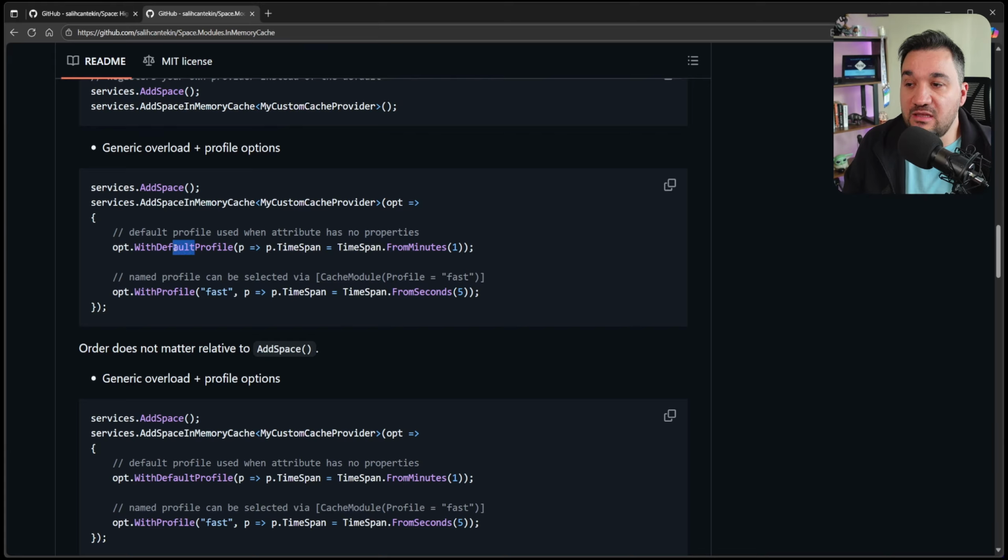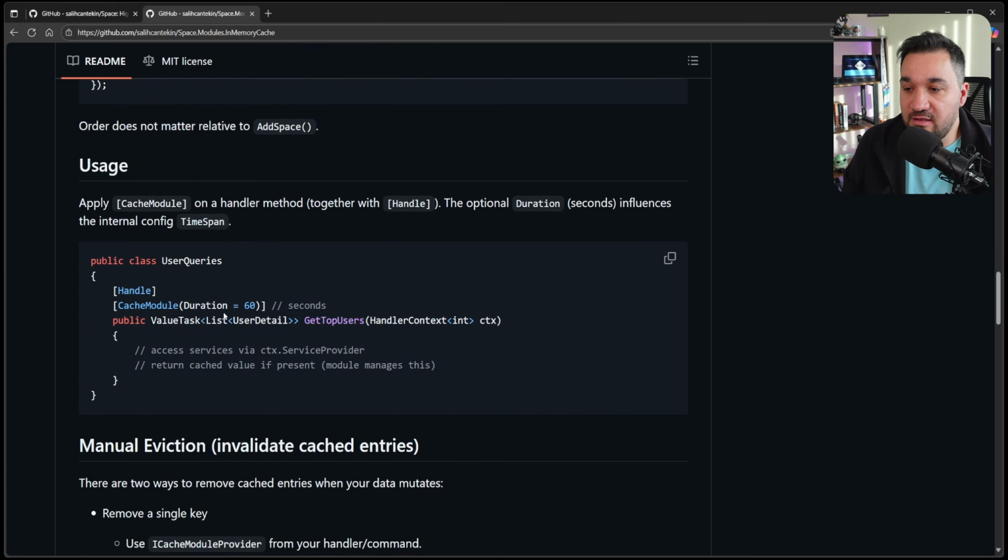For example, in this default profile, we can set a time span, which means how long I'm going to cache the value, of 1 minute, for example. But I'm also defining a new profile with the name of fast, so it will be cached for only 5 seconds. And if you use the cache module and still specify a duration, it is not going to use any profile or anything else, because you are now overriding the value.